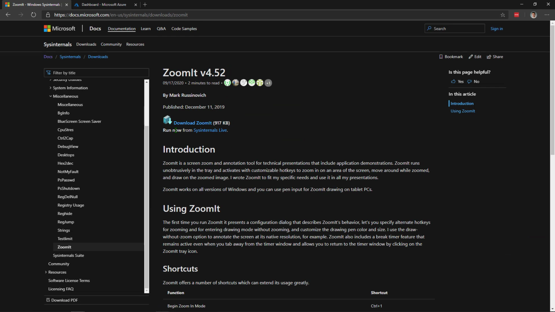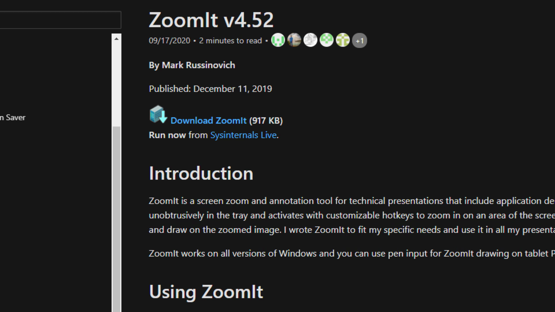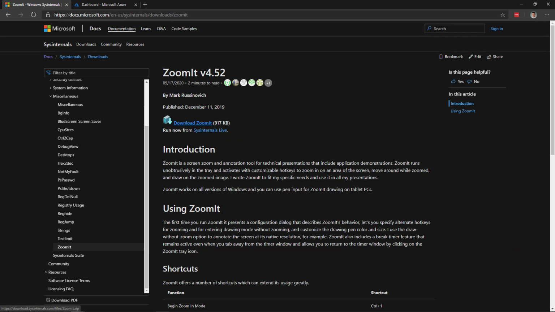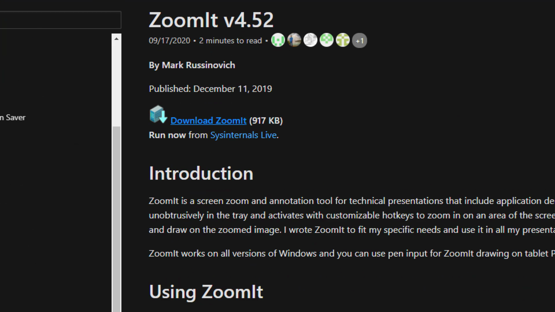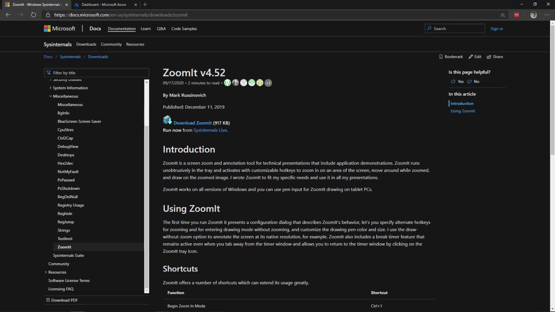Again, the basics are Control-1 to zoom, maybe some adjustments, left click, escape to escape. Last time, Control-1, escape. So know those basics really well. That should be like muscle memory. Get to know that gesture really well. So tip number three is know the basics. Control-1 to zoom, escape to escape.